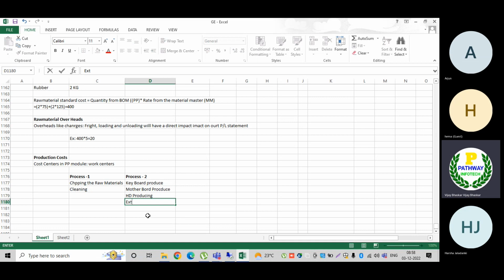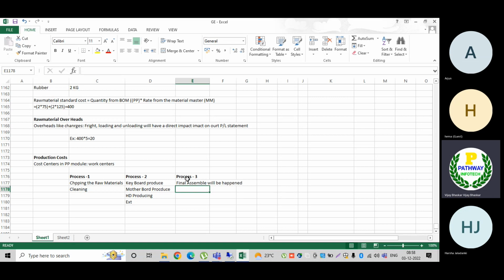Then once this is done, at the end, in process 3, the final assembly will happen. You have different kinds of spare parts: the keyboard is a separate spare part, the motherboard, the hard disk, RAM, the inside cables, and the screen are individual spare parts.